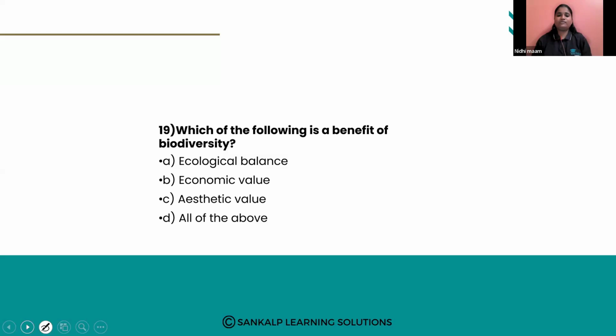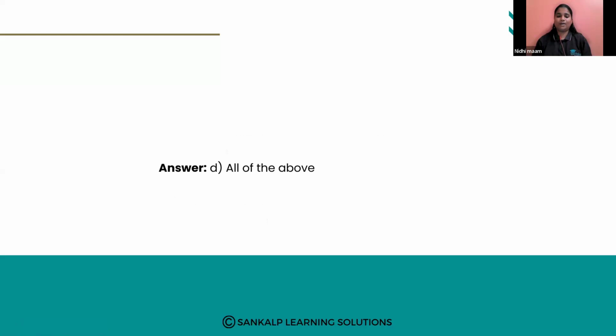Next question. Which of the following is a benefit of biodiversity? Ecological balance, economic value, aesthetic value, that is natural beauty. All of the above. So the right answer is here, all of the above.